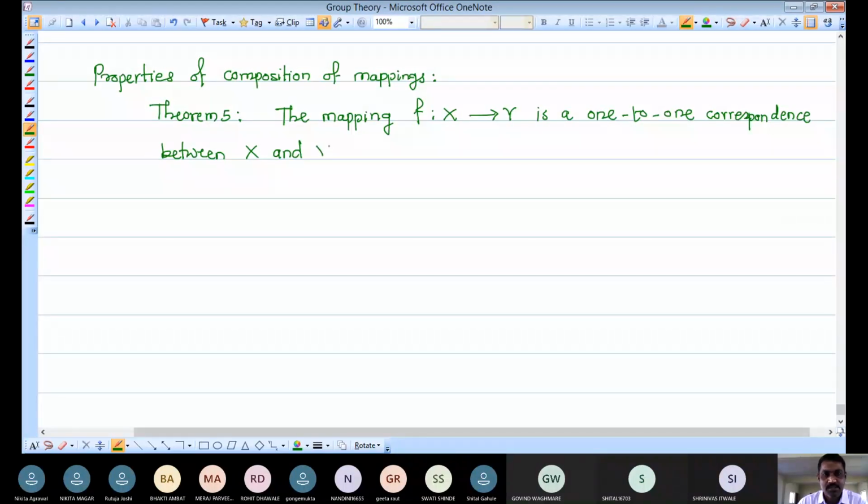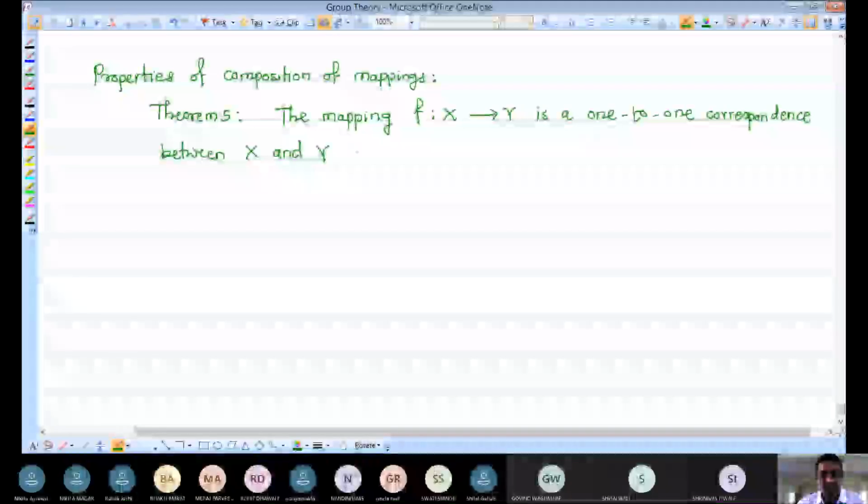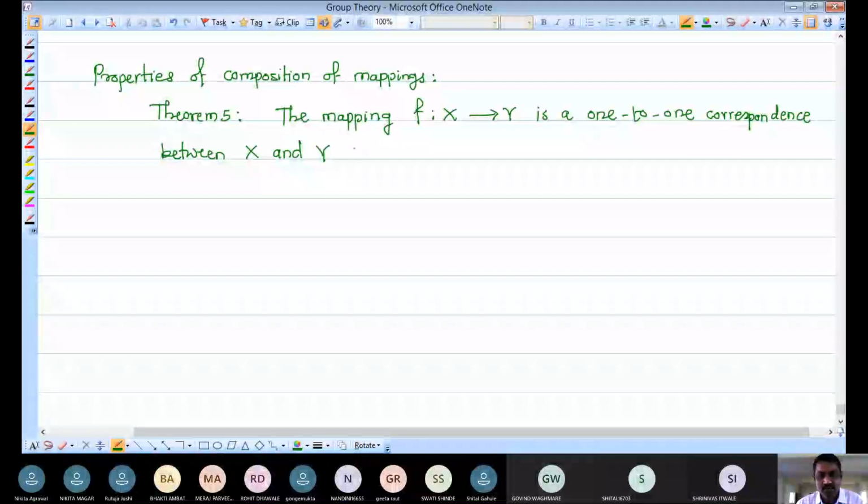What is meant by one-to-one correspondence between X and Y? That we have already discussed. F should be from X to Y, one-to-one and onto. If it is one-to-one and onto, then we can say it is a one-to-one correspondence between the domain and codomain, X and Y, if and only if